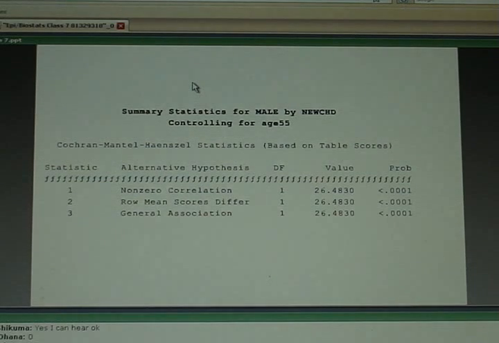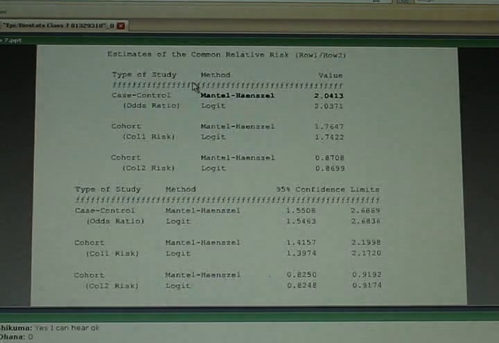averages them together. And that's what comes up on the next slide. So here's the estimate of the common odds ratio, controlling for age. If you average those two numbers, the 2.3 with the 1.7, we get an adjusted odds ratio, free of confounding. That's equal to 2.4. So in summary, what did we have?